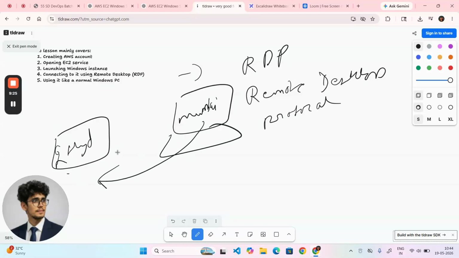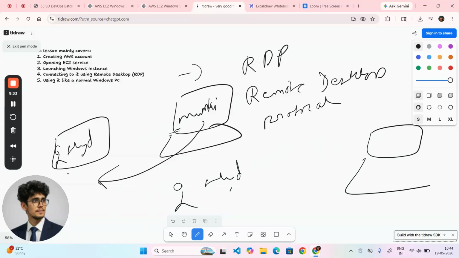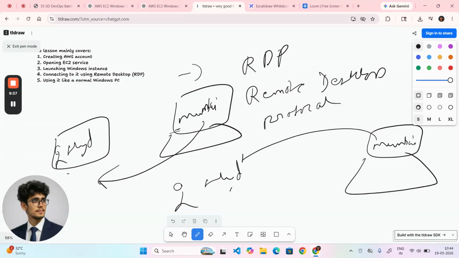How can I do it? Is it possible to get access to run the Mumbai from Hyderabad? Yes. How? With the help of RDP.